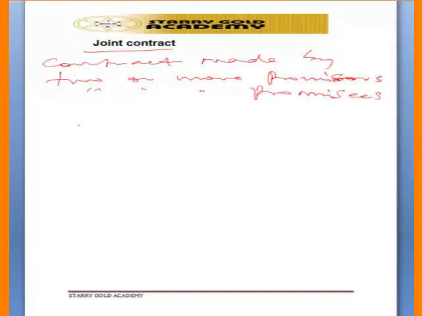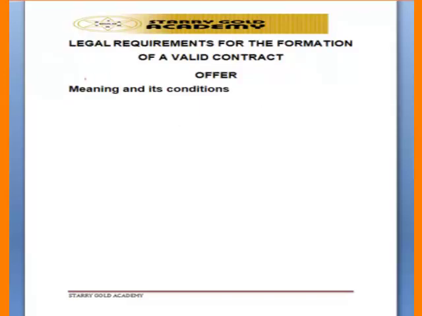So that means that it is not only Mr. A, it is not only Mr. A and Mr. B, it could be Mr. A, Mr. B, Mr. C, entering into a contract with Mr. X, Y, Z. So that is what we call joint contract. Now let us go into legal requirement of a valid contract.